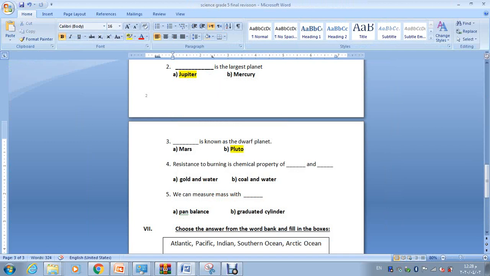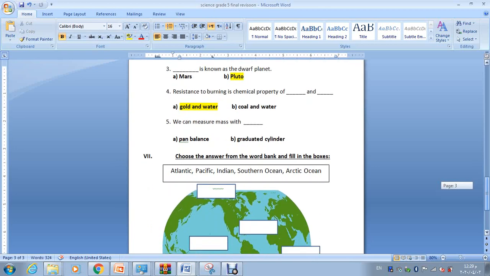Resistance to burning is a chemical property of what and what? Resistance means that they do not burn at all. Of course, we have gold and water or coal and water. Of course, the coal gets burned. You know, when you're doing barbecue, of course you need to burn it. But does the gold burn? No. So it's resistant to burning. So gold and water are resistant to burning. They do not burn, and that's a chemical property of gold and water.